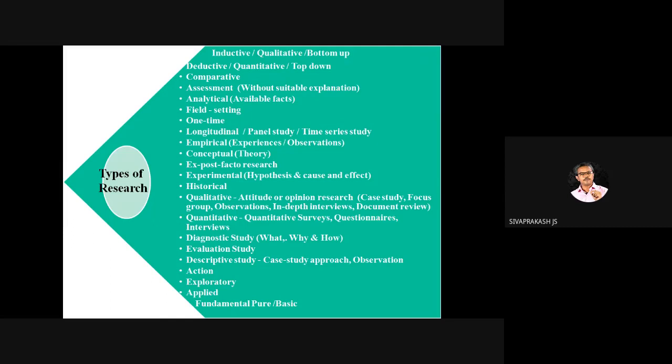The diagnostic study is like our medical laboratory reports. By using this diagnostic study, people can answer what is happening, why it is happening, and what can be done to recover from that.